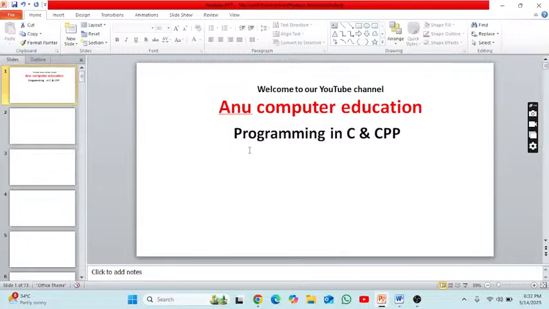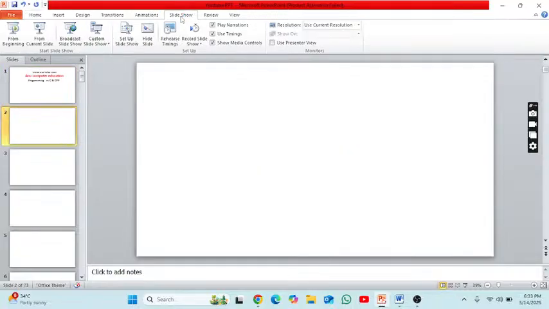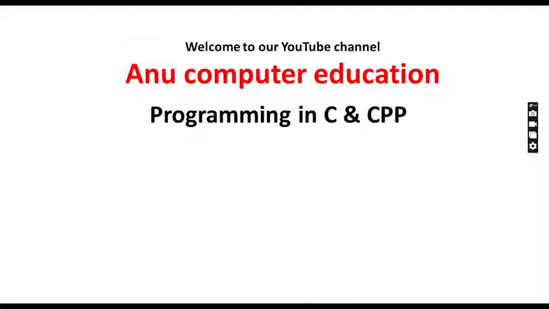Now we are entering into the concept. Programming in C and C++. Sir, what is the meaning of programming in C and C++? Two subjects we are going to discuss in this semester. From the beginning, first we are going to discuss what is the meaning of program. You need to understand what a program is.